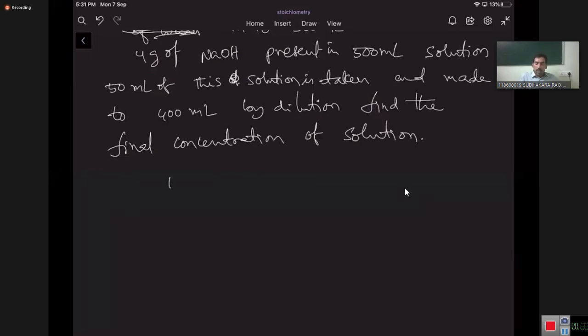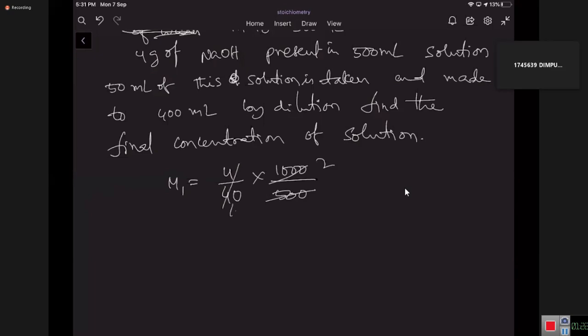First, initially molarity is equal to weight by gram molecular weight into 1000 by volume of the solution in milliliters. So 4 by 40 is 0.1, times 2 is 0.2. First one is 0.2 molar.